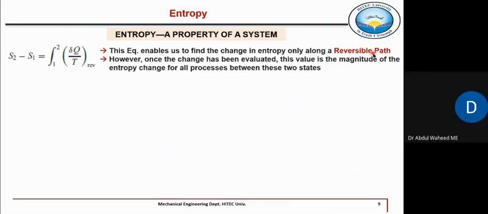So once you calculate this entropy change using reversible path, then it will be same whether it is an irreversible, because this change in entropy is independent of path, and we calculate this change in entropy by assuming a reversible path which is traceable and whose equation we can be derived once the path is known. So then we can find out the entropy change, and this entropy change will be same whether it is reversible or irreversible, because this entropy change is independent of path.